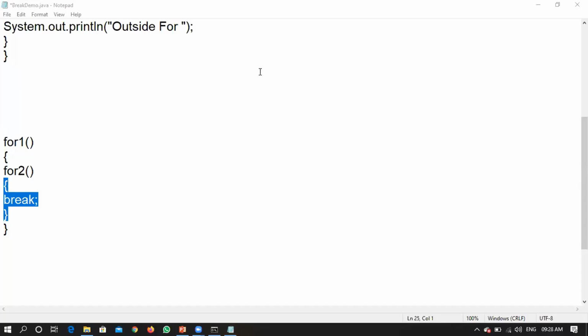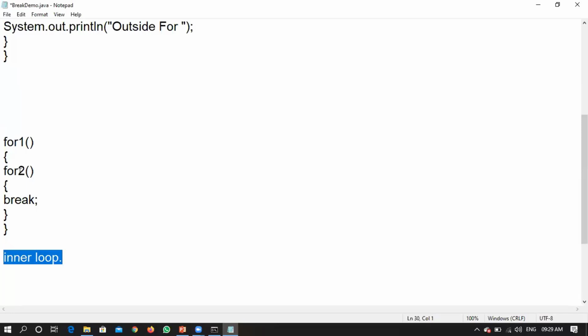Okay, so not to waste too much time. Here in this scenario, if you have nested loops written, it will just come out of the inner loop.